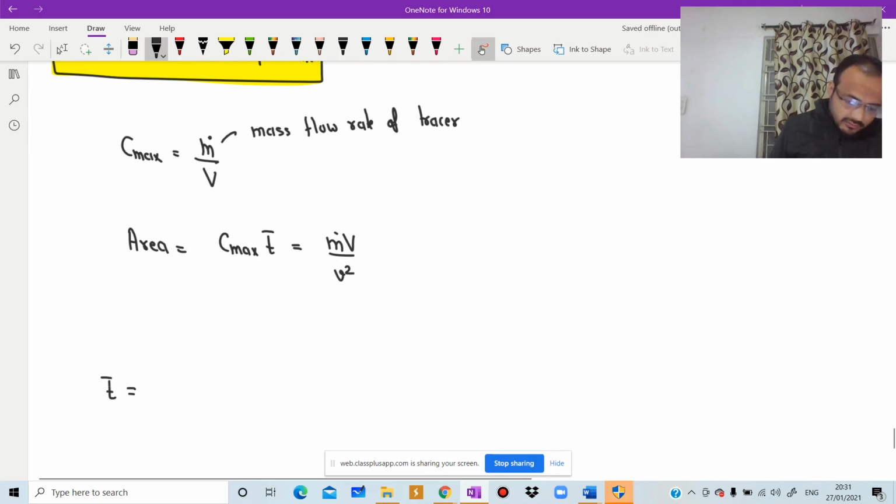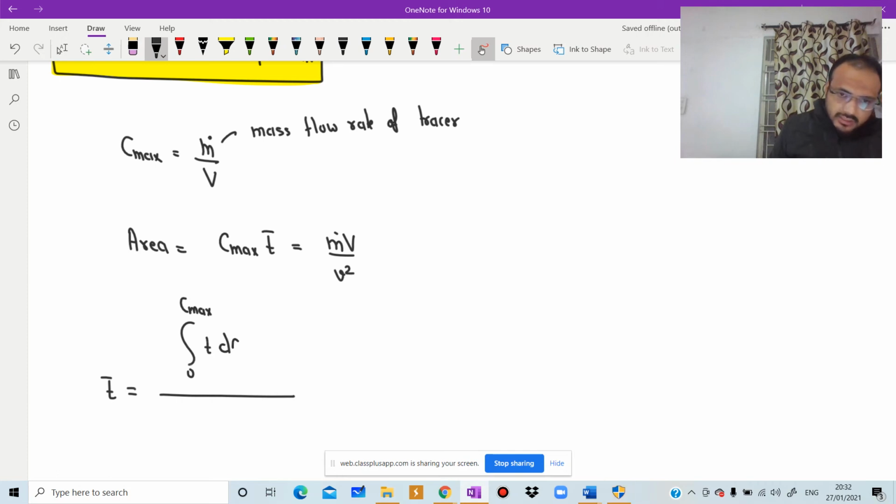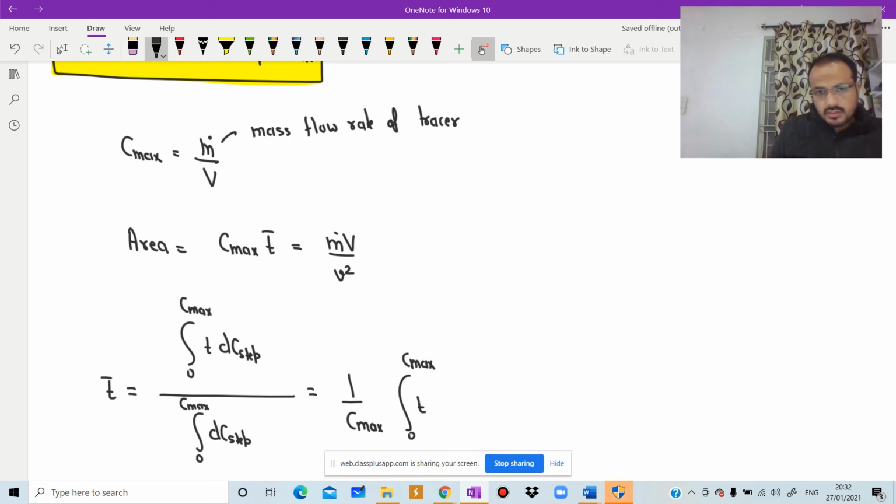Here T bar is equal to the integral from 0 to Cmax of t into dC step divided by the integral from 0 to Cmax of dC step. So 1 by Cmax times the integral from 0 to Cmax of t into dC step.